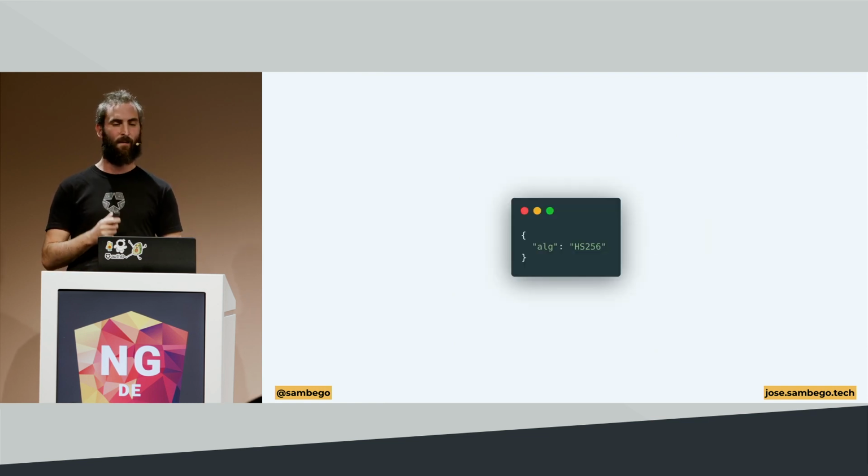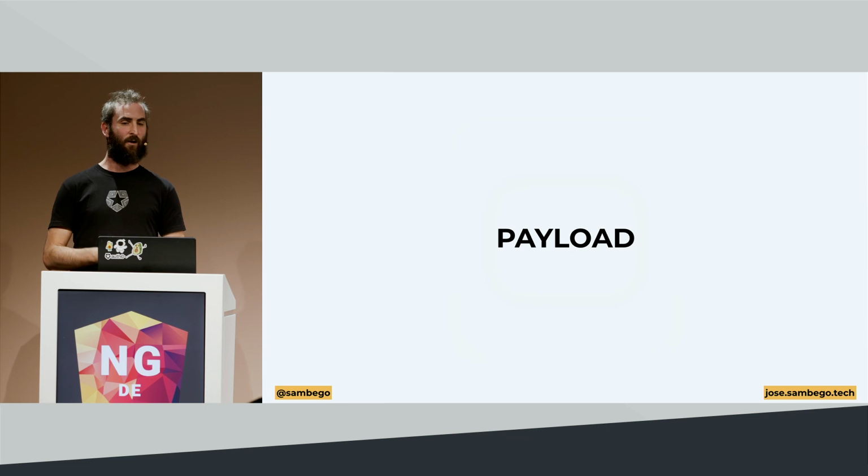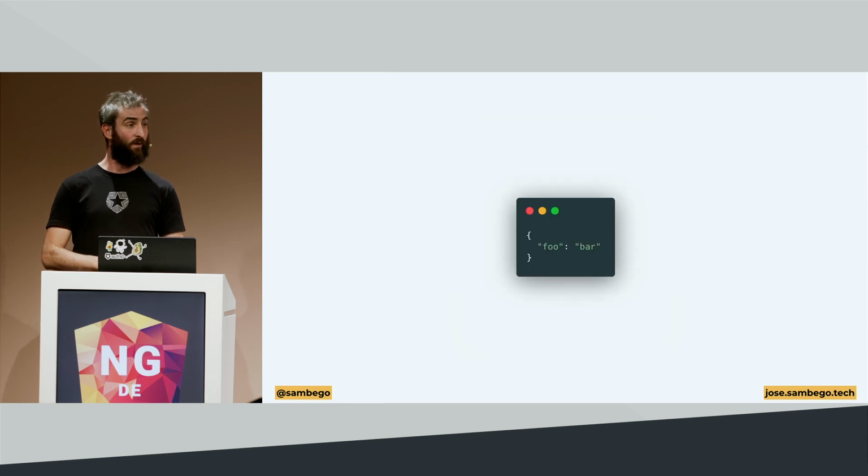The JOSE header just tells us which algorithm we use to create that signature. That's all it does in its most minimal form. Sometimes it has a little bit more information, but all it needs to tell you for you to consume a JSON Web Signature is which algorithm to use to validate its signature. The payload is whatever data you want to sign. Anything that's valid JSON is fine. You can put in strings, text, objects, arrays. As long as it's valid JSON, you can put it in that payload.